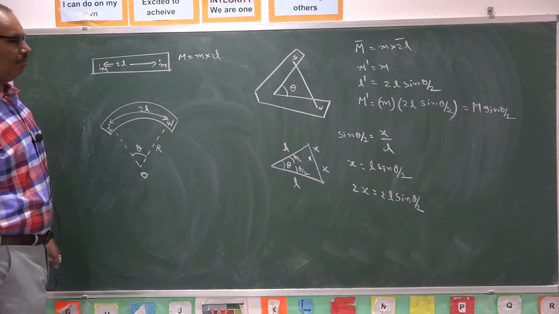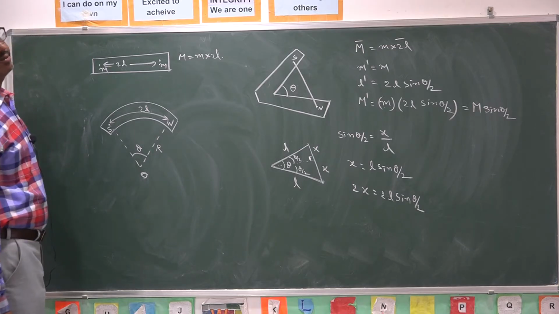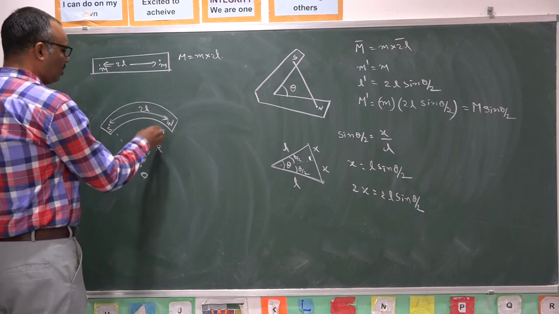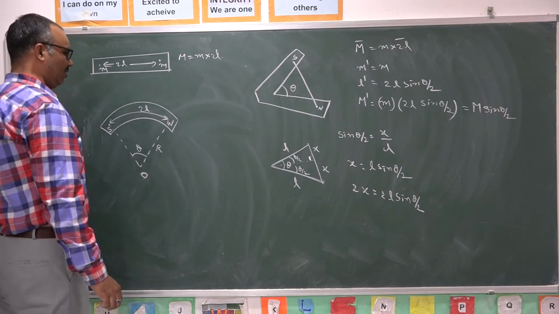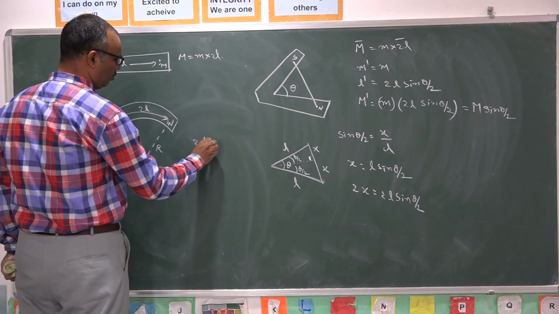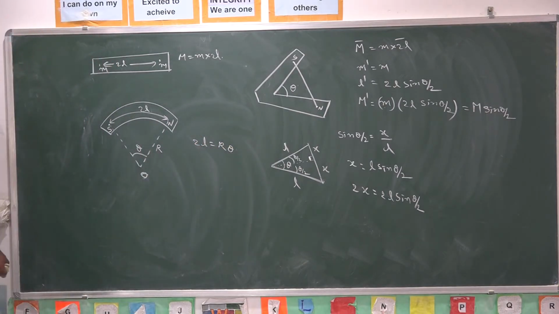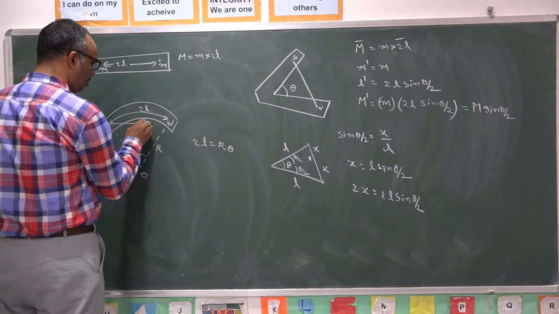I need the magnetic moment in this case. As you know, arc length is equal to radius into sector angle. Arc length 2L is equal to r theta. The new magnetic length is nothing but the separation between north pole and south pole.